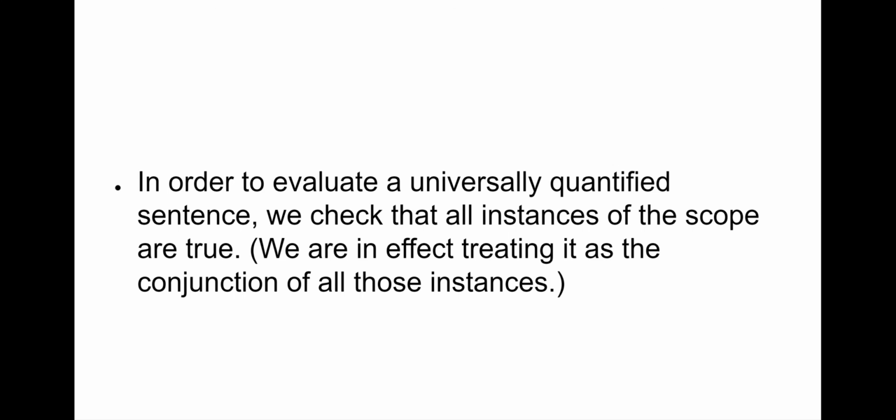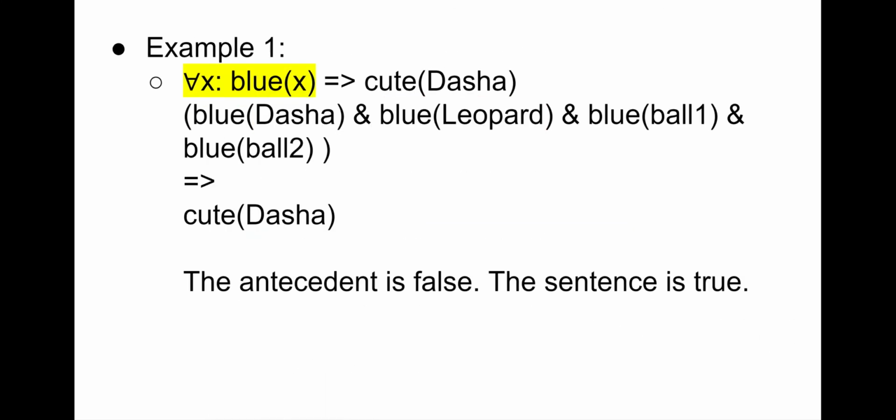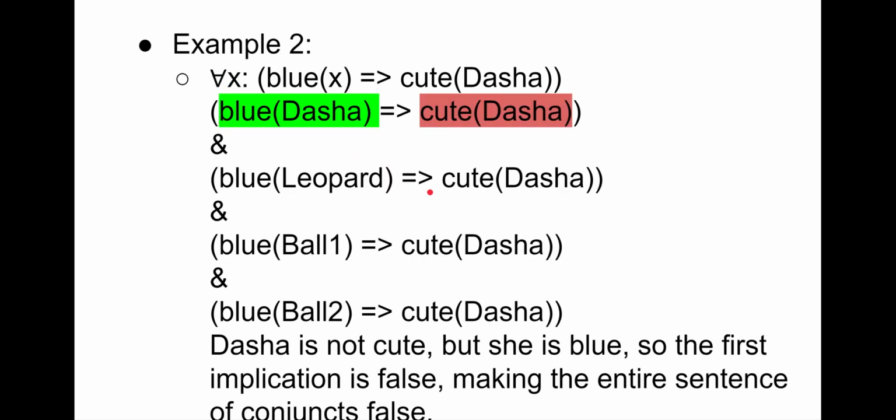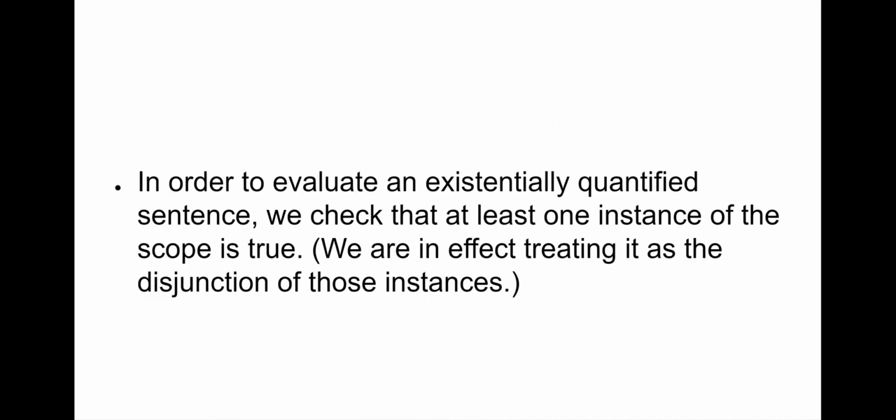Broadly speaking, in order to evaluate a universally quantified sentence, we check that all the instances of the scope are true. In other words, the whole thing is one big conjunction. We had a conjunction in example 3, and in example 2, and a kind of conjunction that was part of the sentence in example 1. Next up, we're going to consider examples that involve an existentially quantified sentence, in which we check to see that at least one instance of the scope is true, and therefore in effect treat it as a disjunction of those instances.